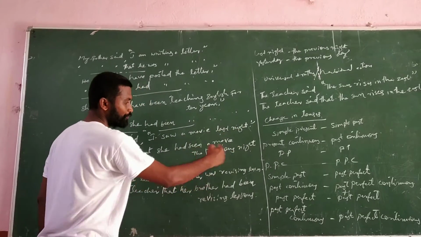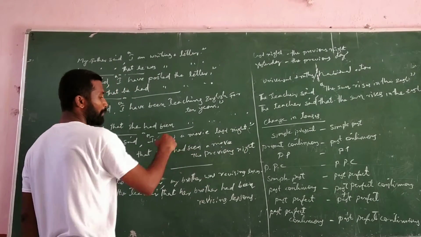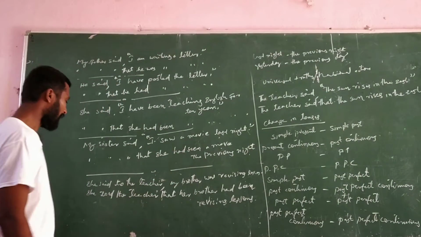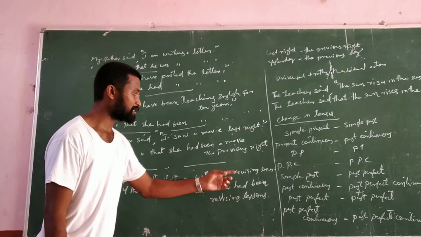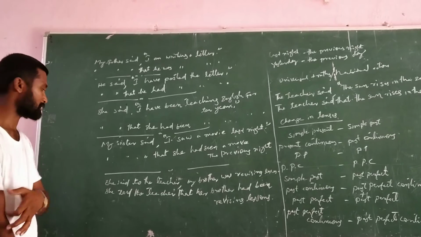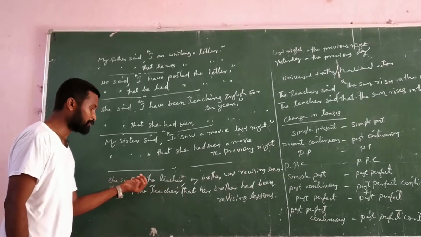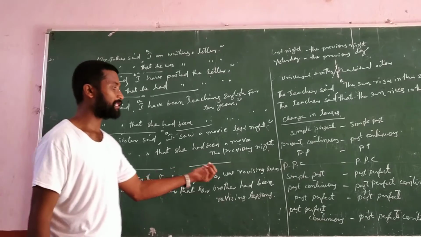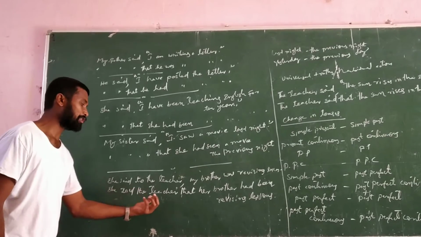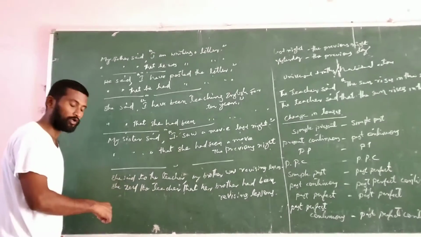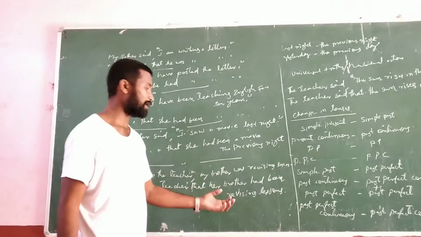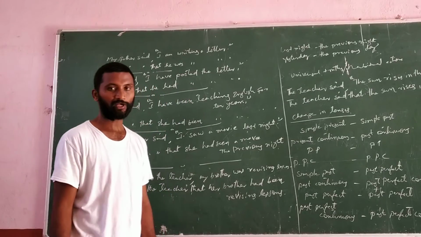Last night became the previous night, and simple past became past perfect, that's why had seen. And next one is past continuous tense, which we change into past perfect continuous tense. She said to the teacher, "My brother was revising lessons." She told the teacher; said to became told. She told the teacher that her brother had been revising lessons.